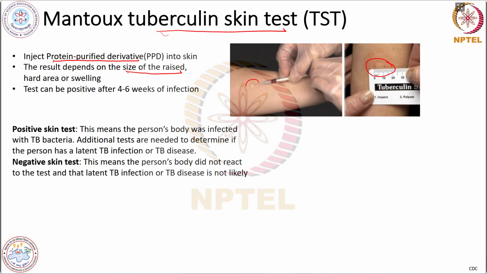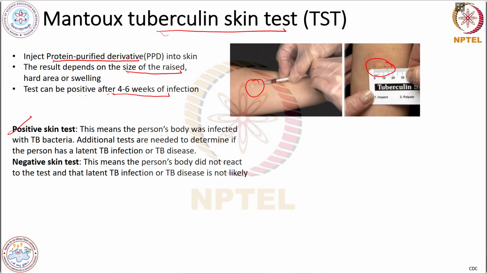They are injecting something into the skin, and after some time it swells up, and they measure the size of that raised area. And this test can be positive even after 4 to 6 weeks of infection. So, if a test is positive, then this means the patient's body was infected with the TB bacteria.